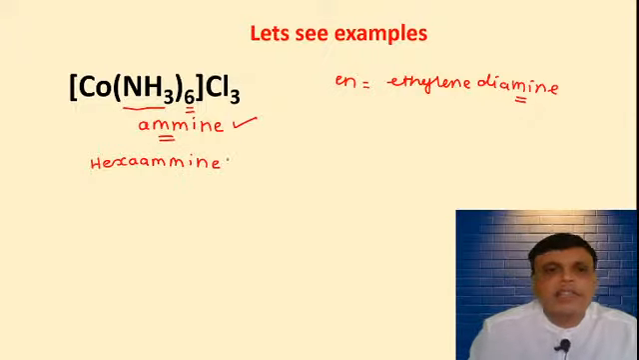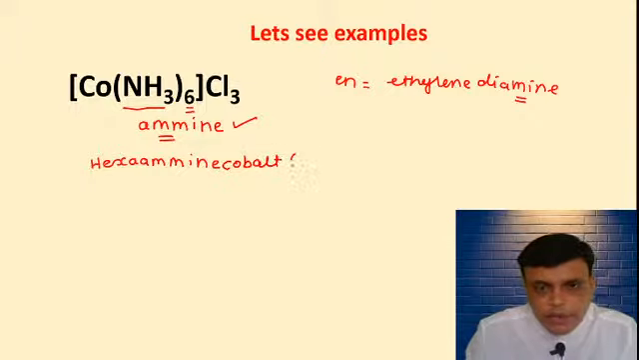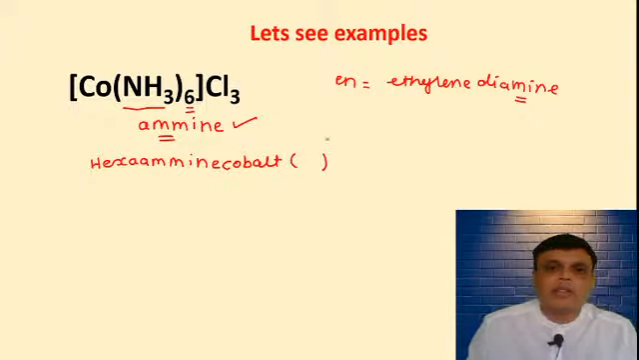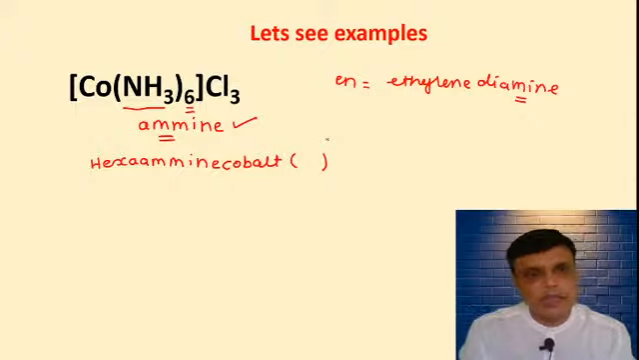Then after the naming of the ligand you have to write the name of the metal. So hexaammine, the metal is cobalt. Hexaamminecobalt. Then you have to write the oxidation state in brackets, in parentheses, in Roman numerals with proper sign. So tell me the oxidation state of cobalt in this compound. Chalo, fast, quickly say it.